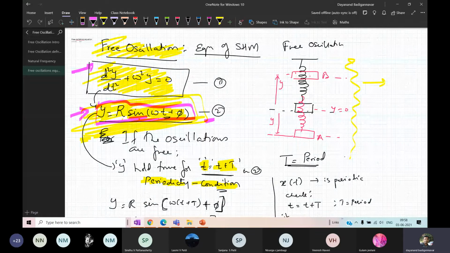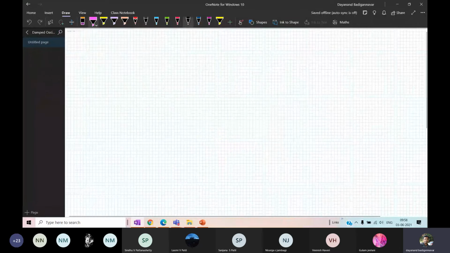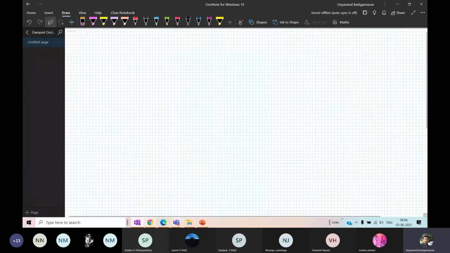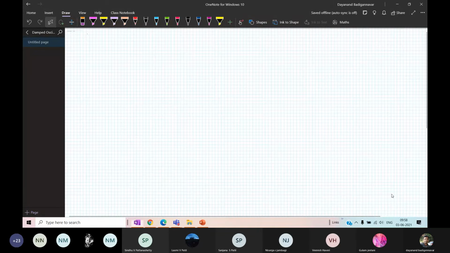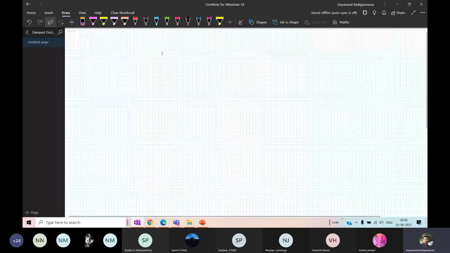Now, in today's class, we shall go for the next one, which is called the damped oscillations. Very important discussion, don't miss it. Also tell your friends that it is very important. This is a very important derivation. Keep in mind, this is going to appear for 10 marks in your main examination.